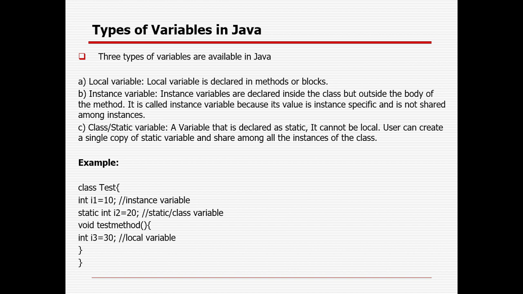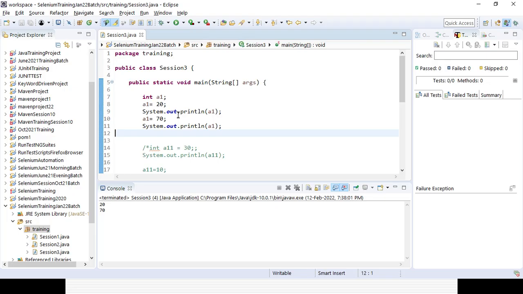So local variable means we are defining it locally. Static variables or class variables mean we will be defining it as static, so that it can be used at any point of time in the class without creating the object or instance. But in case you are creating an instance variable without the static word, you can use it in the class, but you need to create an object or instance first. After that you can use it. So let's try to create three variables here. Okay, so let's comment it out.